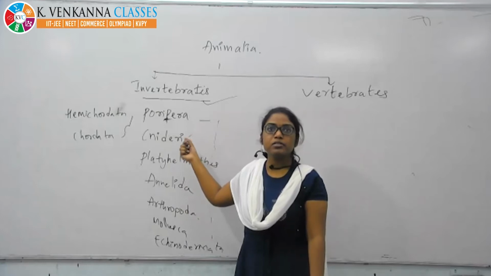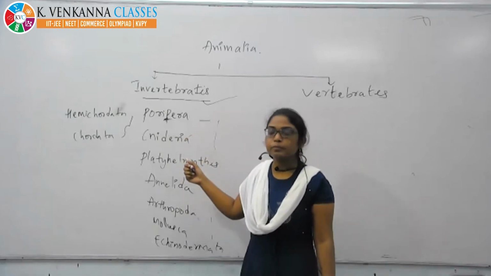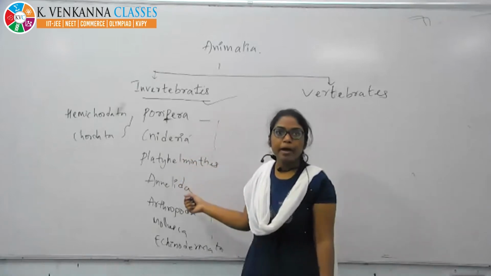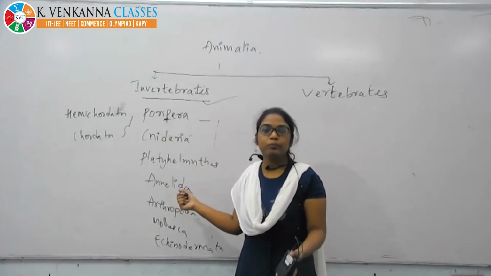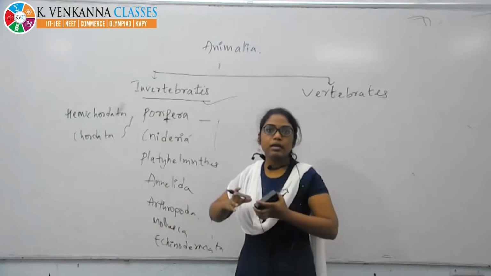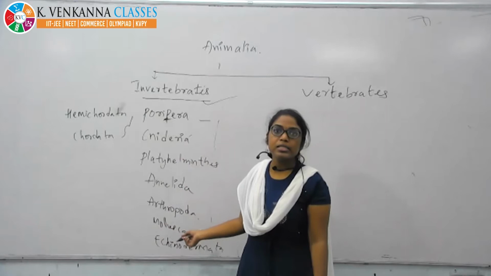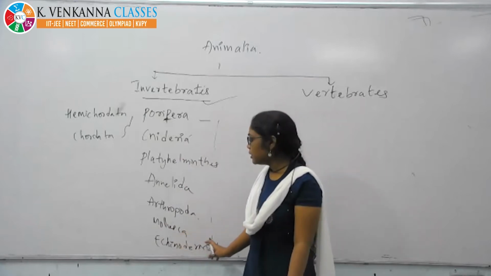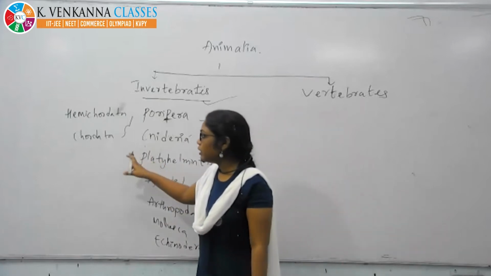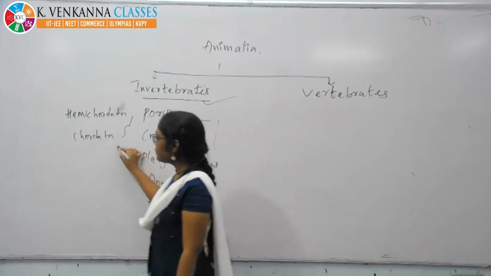Cnidaria, like Hydra. Next, Platyhelminthes, like tapeworm. Annelids, earthworm. Arthropods have jointed legs, like cockroaches and insects. Molluscs, all the shells. Echinodermata, like starfish. Then hemichordates and chordates have a notochord.